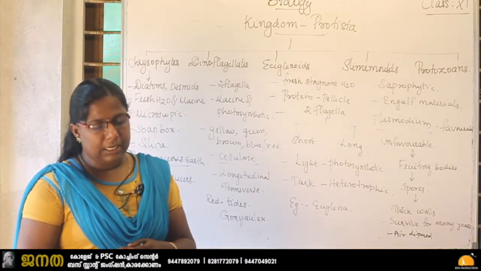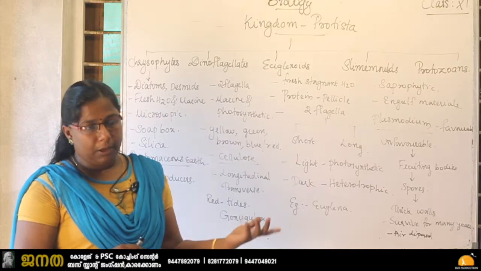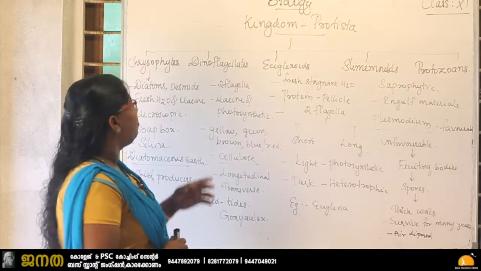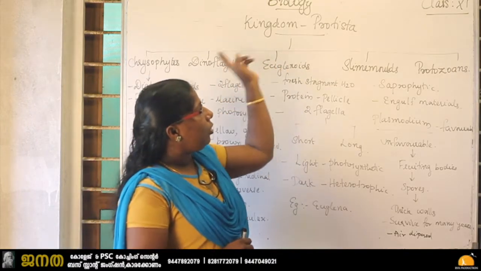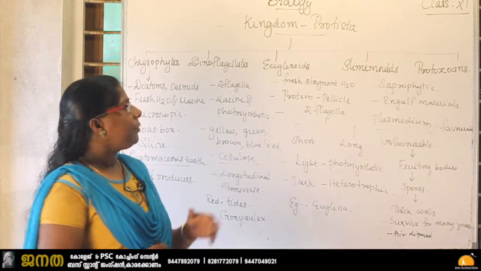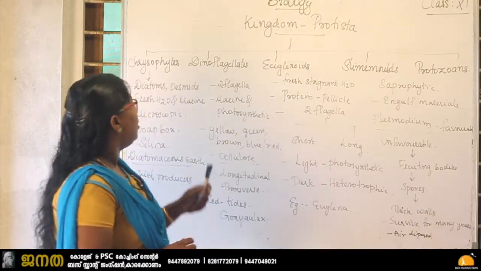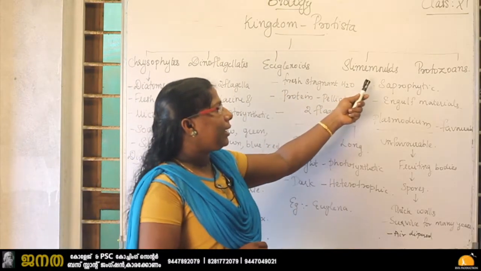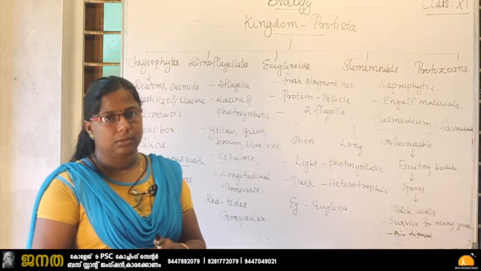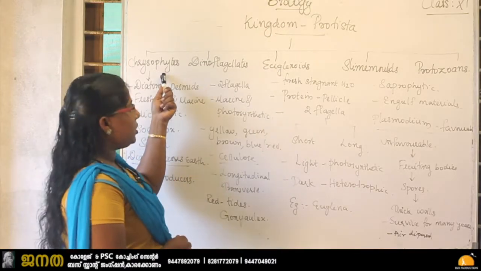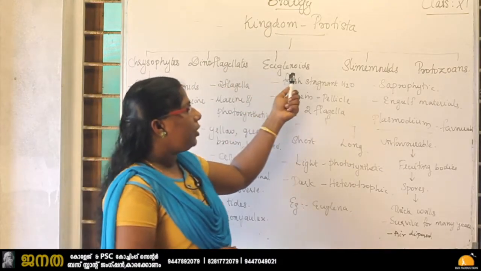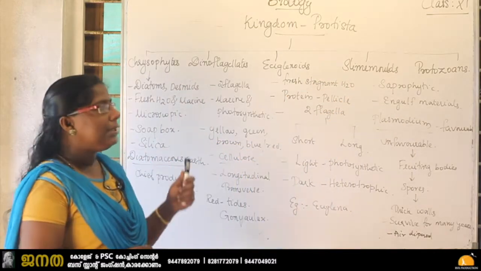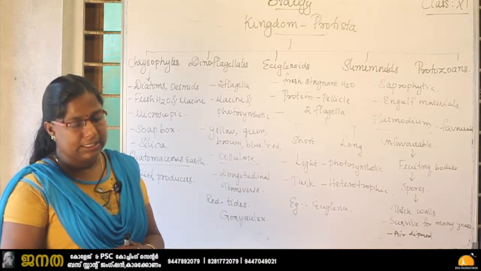Okay, and they may be photosynthetic or some of them are non-photosynthetic. So when we look into the classification of Protista, we can see 5 groups. They are chrysophytes, dinoflagellates, euglenoids, slime molds and protozoans. So what are the groups? Chrysophytes, dinoflagellates, euglenoids, slime molds and protozoans. So let us see the first one, that is chrysophytes.